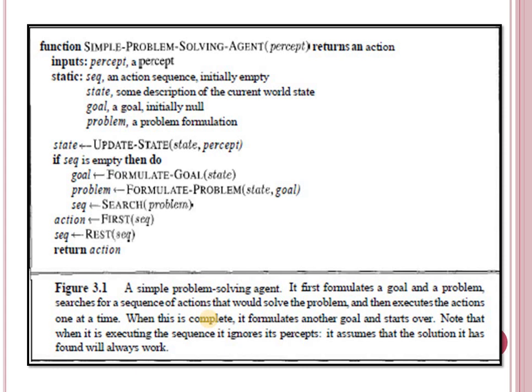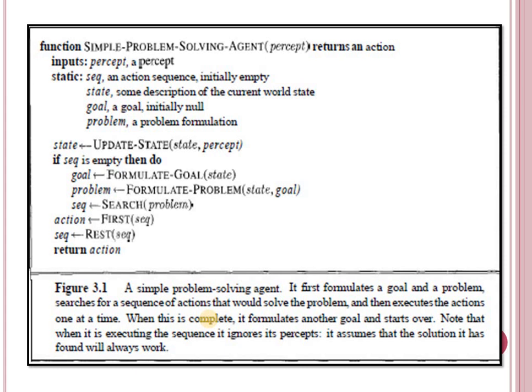Note that when it is executing the sequence, it ignores its percepts. It assumes that the solution it has found will always work. Okay. It is a simple agent. So it assumes that the solution we are working with is a final solution, or that we have an accurate solution for the particular problem.